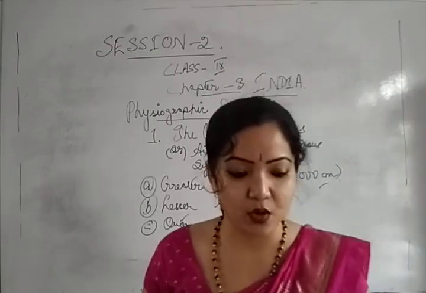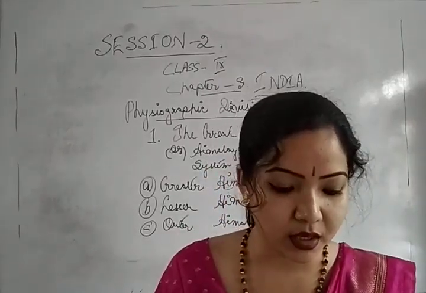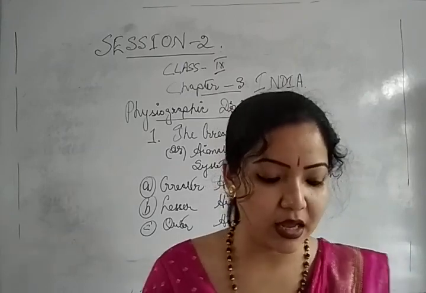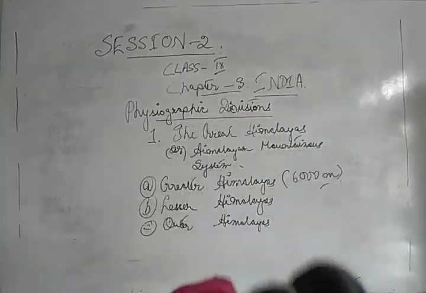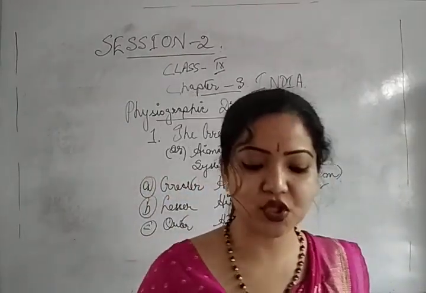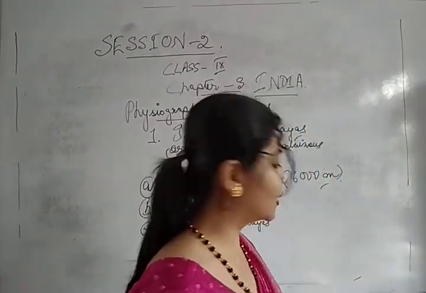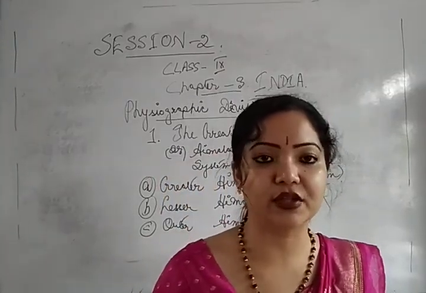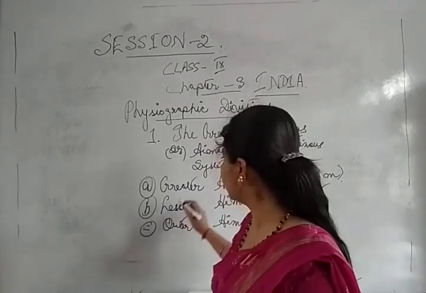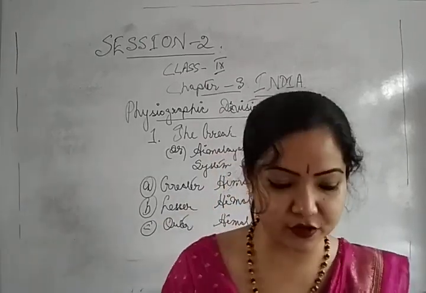Okay, all of you just note it down. For example, Mount Everest, Kanchenjunga, Makalu, Dhaulagiri and Annapurna, Nanga Parbat, Namcha Barwa, etc. So these are some of the very important mountains that can be found in this Greater Himalayan division.